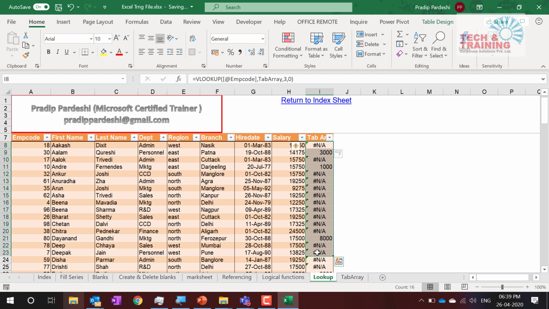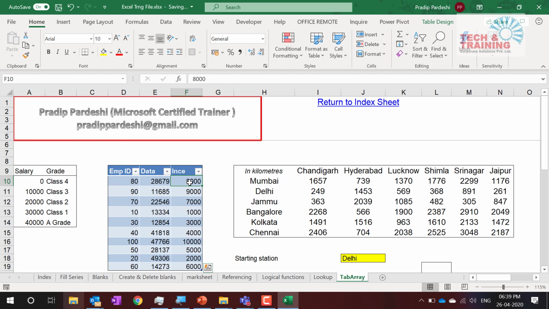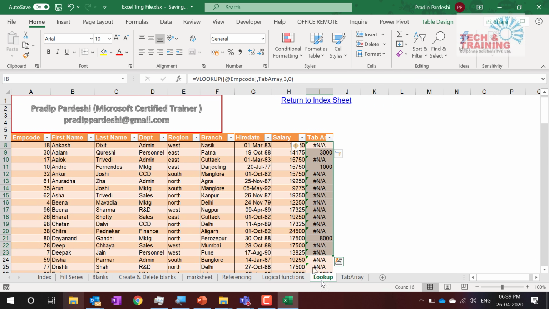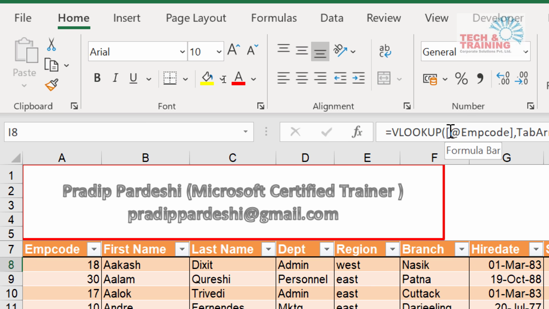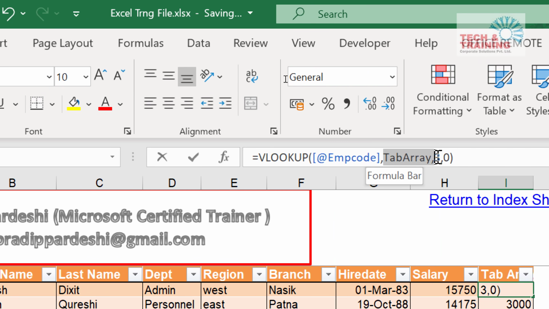Now when I press enter, see how it works: it automatically copied the formula in the entire column. Now let me explain why I chose VLOOKUP. My exercise was to get these incentives based on these employee codes in the other table. These are my employee codes, and based on that I would like to pick up all the incentives that these people are getting. That's the reason I used VLOOKUP. Here I have used this employee code. I am looking for employee code number 18's value. Where am I looking? In the table array.